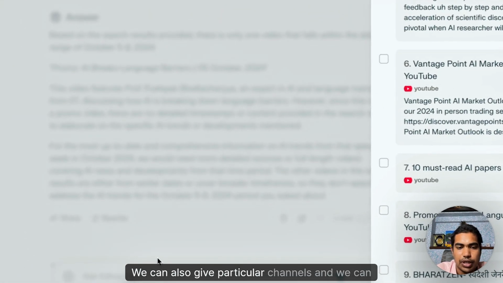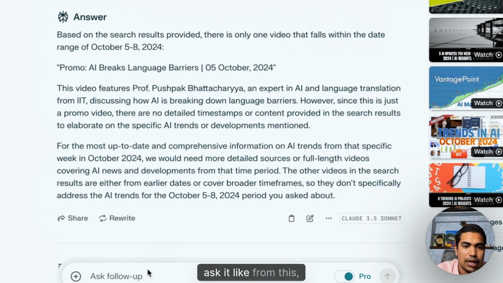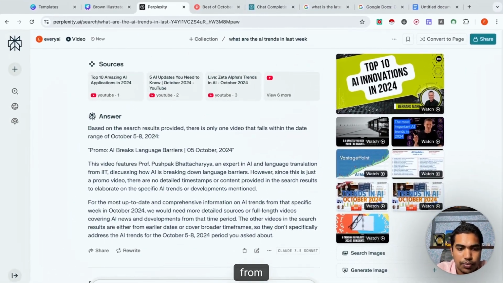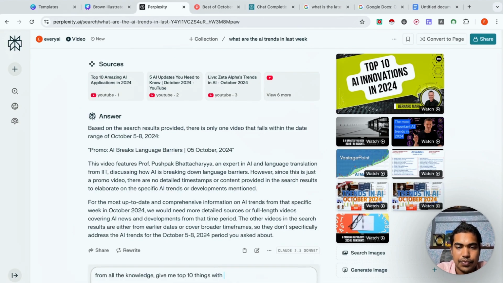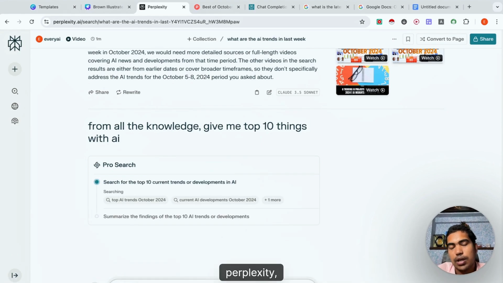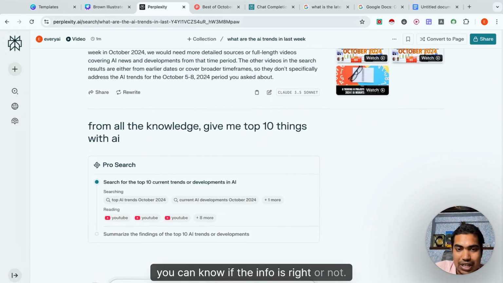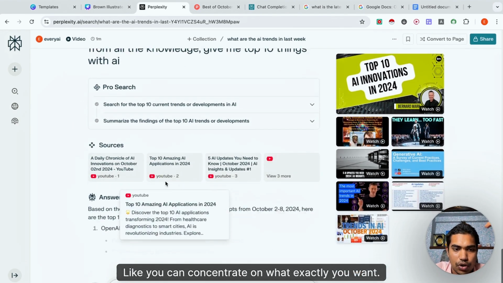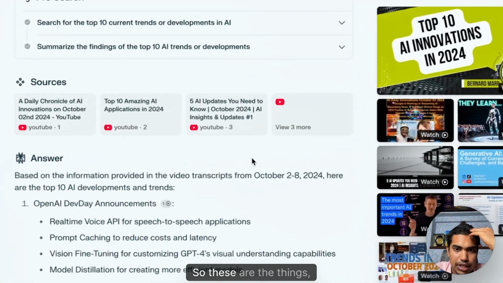We can also give particular channels, and we can ask it, from all the knowledge, give me the top 10 things with AI. Once you are actually using Perplexity, you can know if the info is right or not. You can concentrate on what exactly you want. So these are the things.